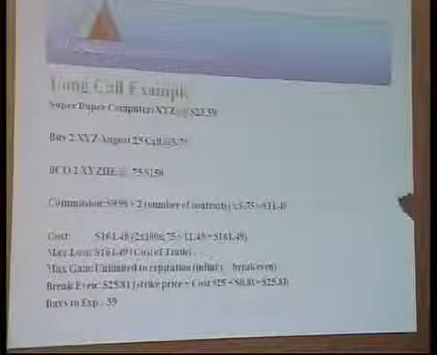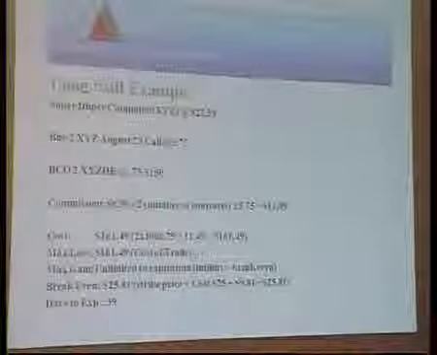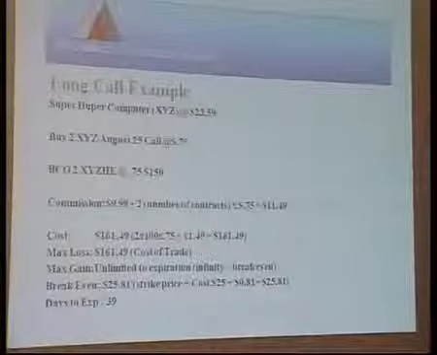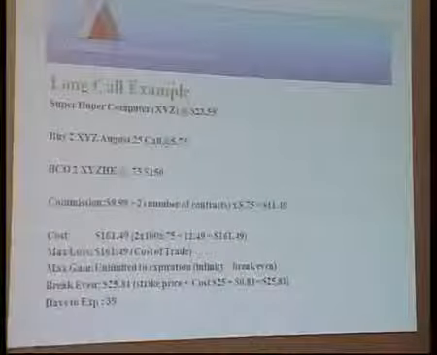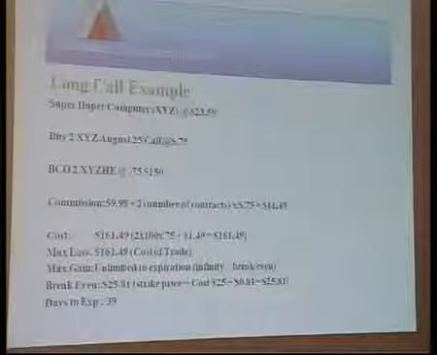Out of the money, because 25 is above this 23, so out of the money. Okay, so my expenses are commission and I pay 75 cents, 2 contracts, so 11.49 per contract is my expense.